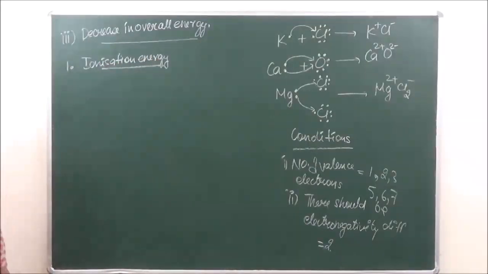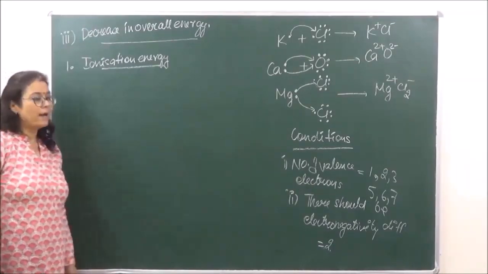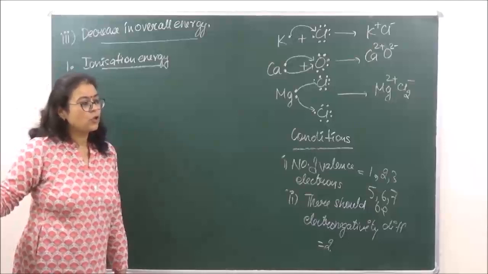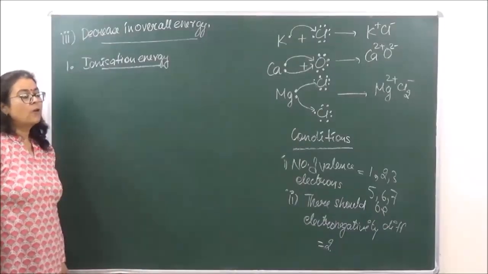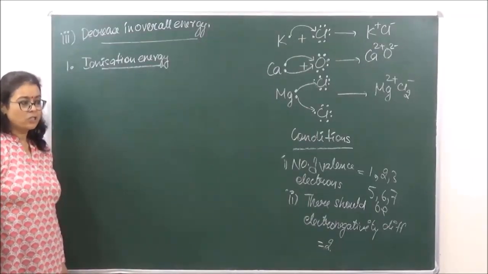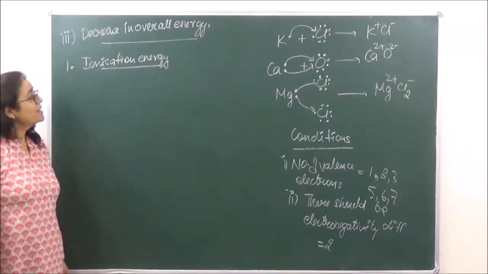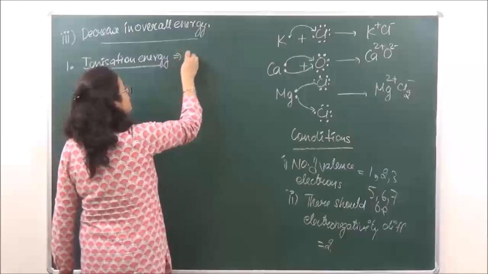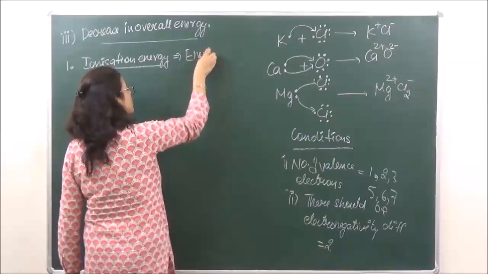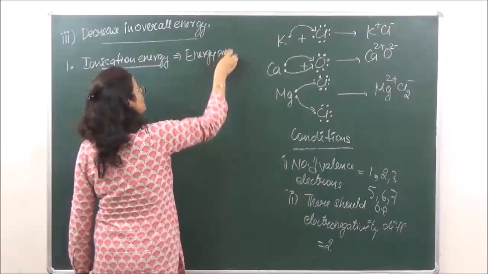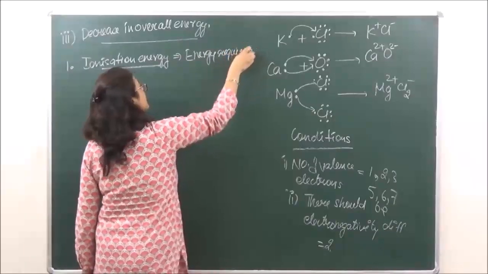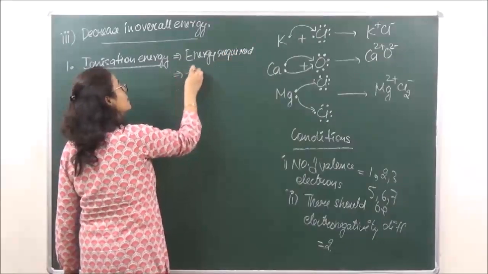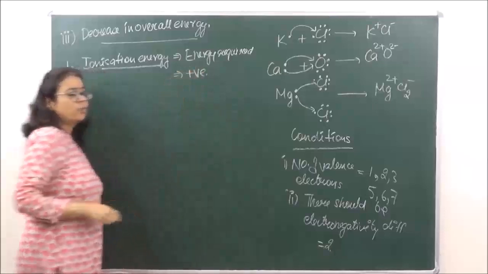We know that the ionization energy is the energy required to remove the electron from the outermost shell of an isolated gaseous atom. Okay? So ionization energy, because it is the energy required, therefore we say that this energy should be positive.